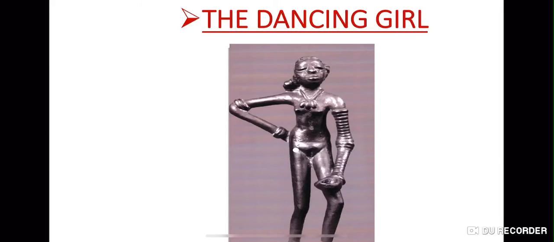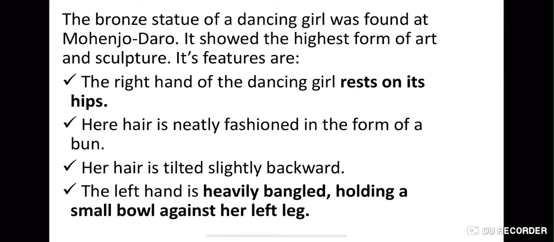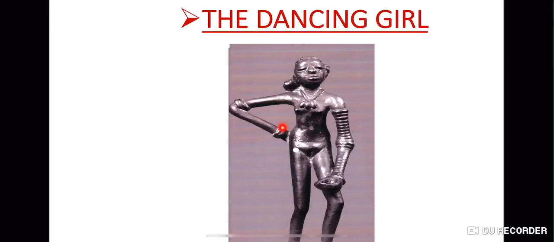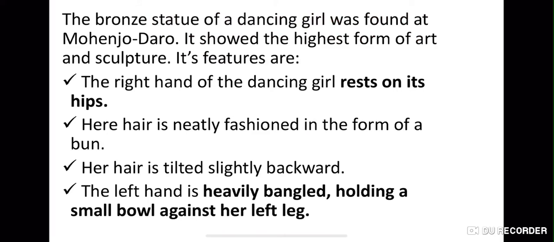Next we have the dancing girl. So this figure is of a dancing girl. The bronze statue of a dancing girl was found at Mohenjo-daro. It showed the highest form of art and sculpture. Its features are that the right hand of the dancing girl rests on her hip. So you can see this is the right hand and it is resting on her hip. Her hair is neatly fashioned in the form of a bun.